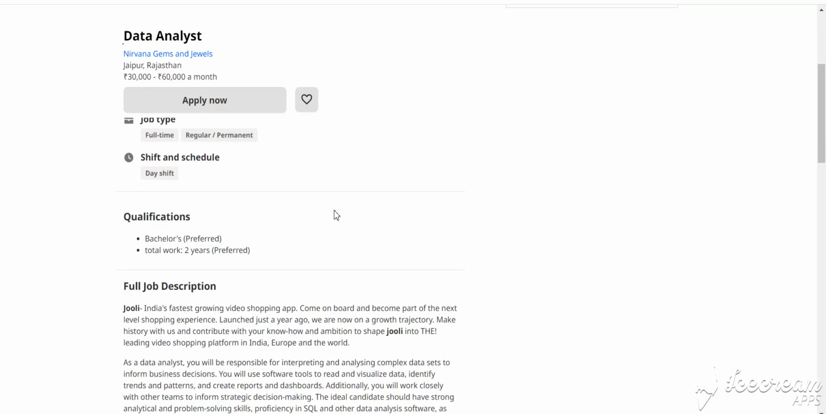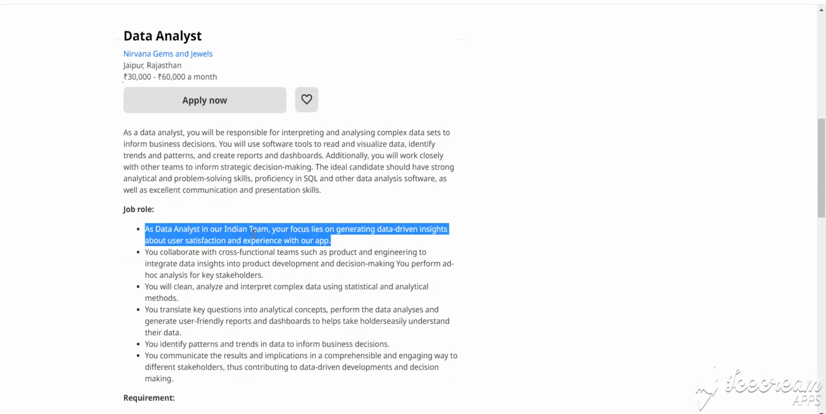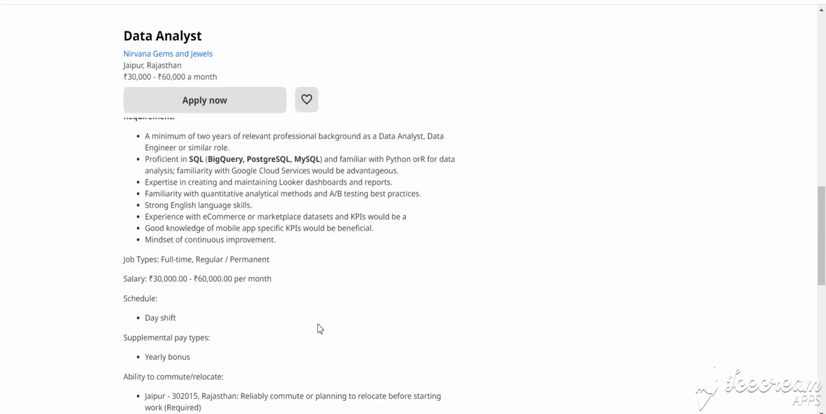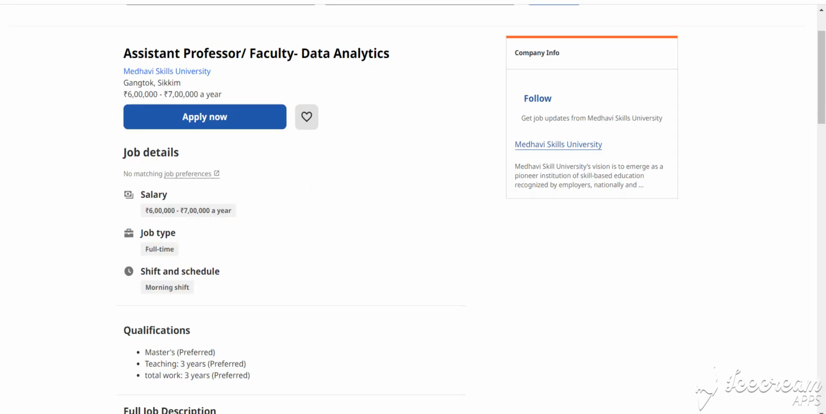Our next job is data analyst for Jaipur, Rajasthan location, and the salary is 30K to 60K per month. This is a full-time opportunity, regular and permanent also. This is your job role. You can see it here and read it, and after that you apply. The technical skills needed are SQL, BigQuery, PSQL and MySQL, which you must have. How to apply for this job?